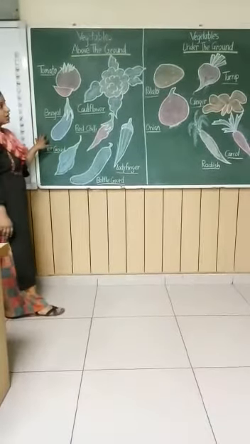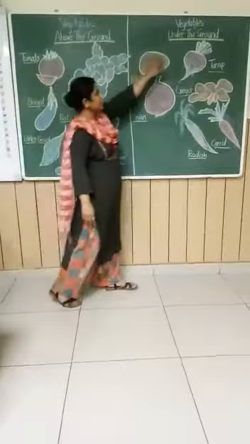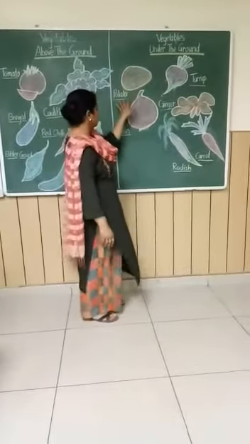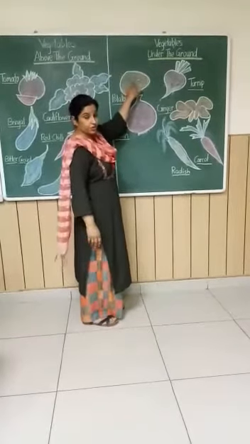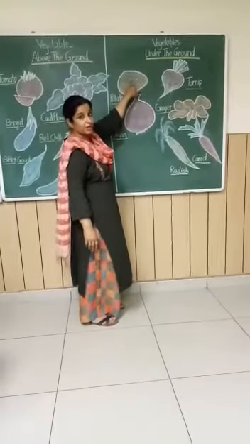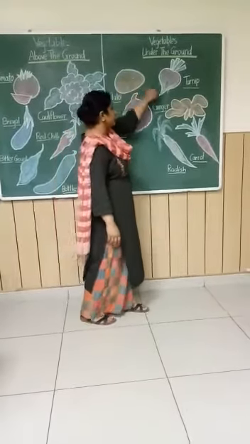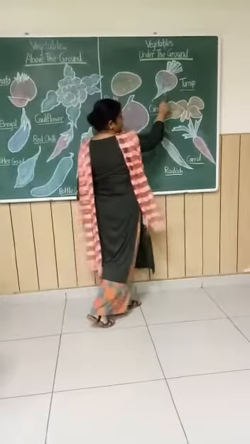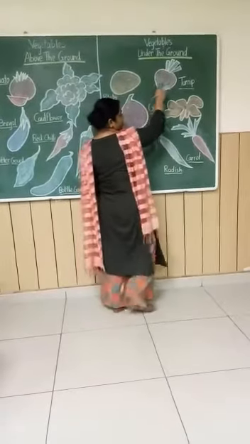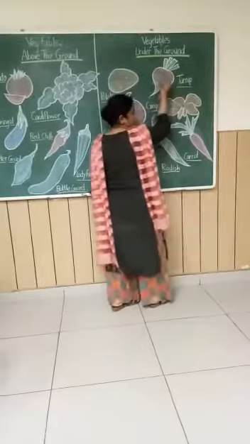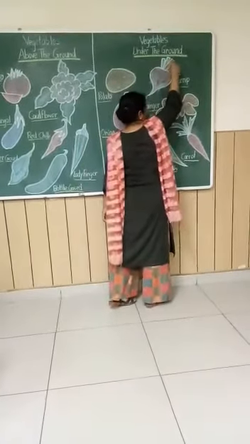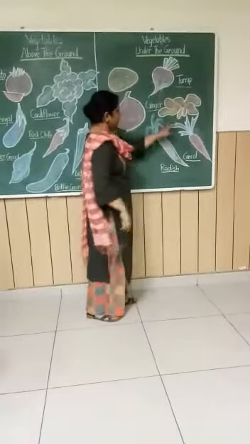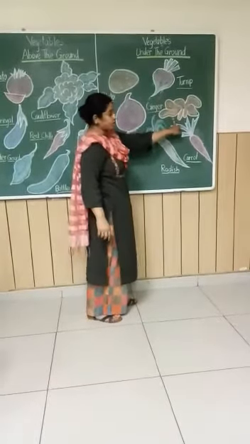Now come here, under the ground vegetables. Potato. There are some eyes through which you can identify that it is grown under the ground. Turnip. See, turnip also has roots, and this is the plant. Turnip is grown under the ground and its leaves come out above the ground. Okay. Now ginger, as I told you and showed you.